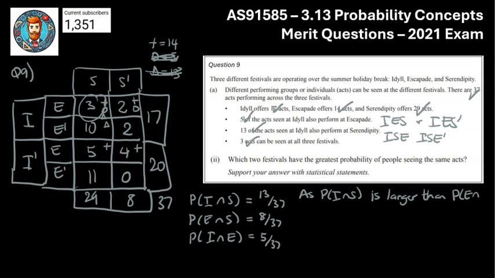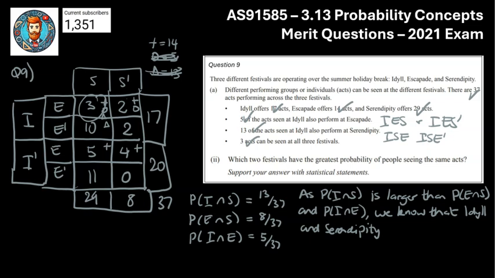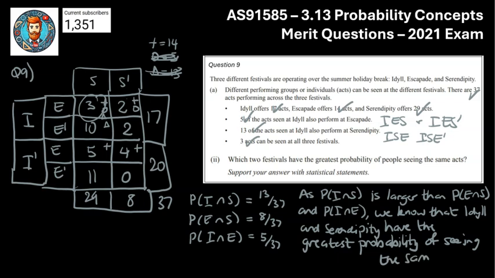Probability of E and S and the probability of I and E. We know that Ideal and Serendipity have the greatest probability of seeing the same act. So that wraps up that question.